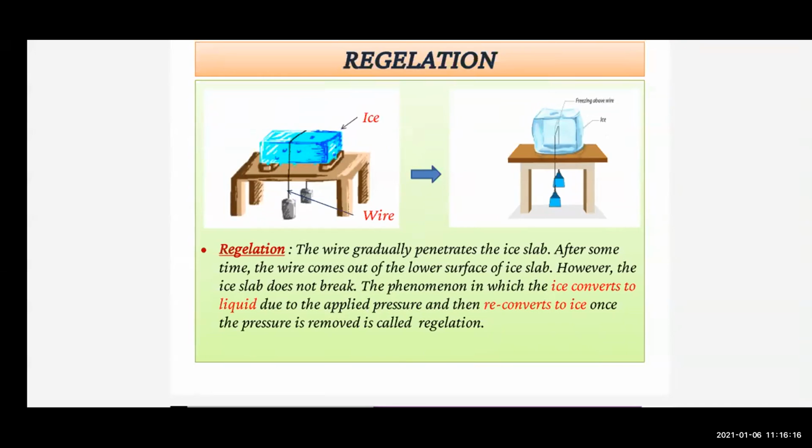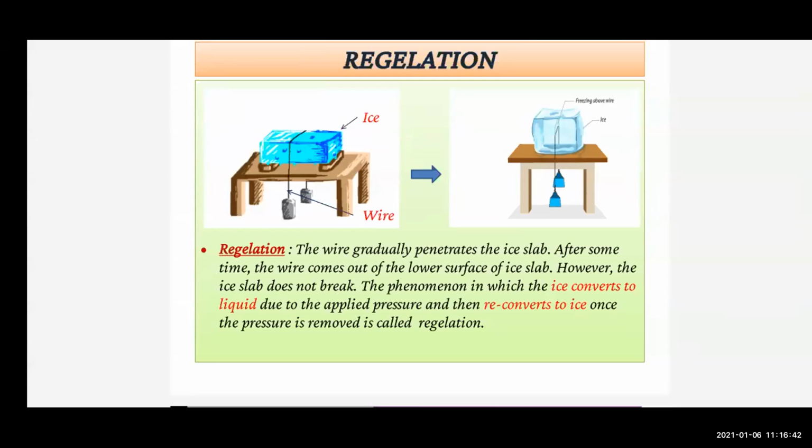When the wire goes down, the water freezes again into ice. The melting of ice below the wire into water, and freezing of water above the wire into ice continues as the wire moves down the block. And here the block does not break, it remains intact. Right, so this is the reason why the ice slab does not break.